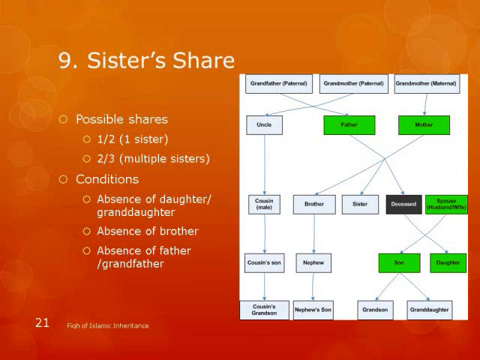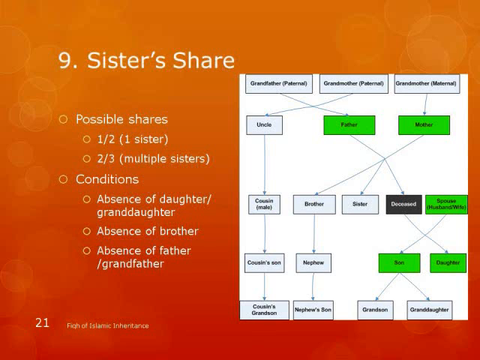And this one, absence of father and grandfather. So a father can block sister. Same thing applies for the brother. If father is alive, as I said, father is a powerful man. He can block many people, full brother and full sister. But the grandfather's case is different in the sense she can still receive from the residual shares, but she's no longer part of the 2/3 circle that I talked about. Okay?